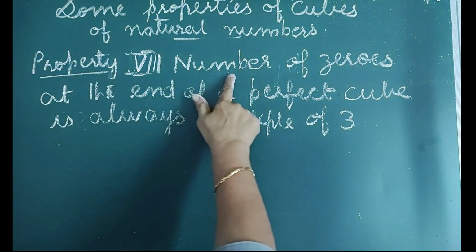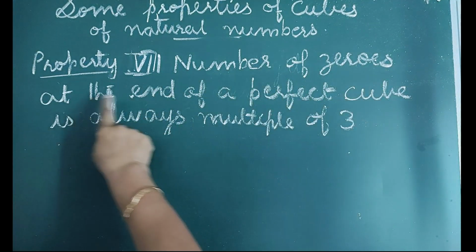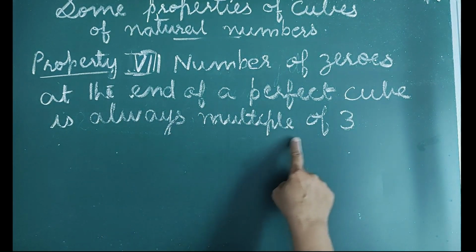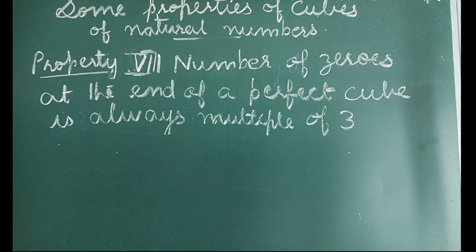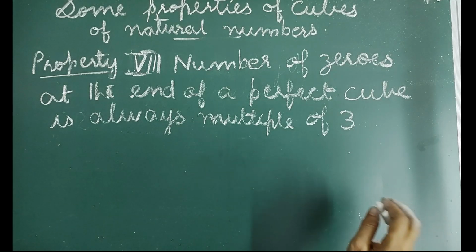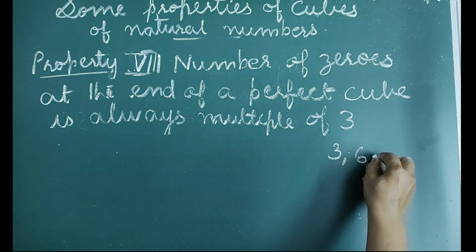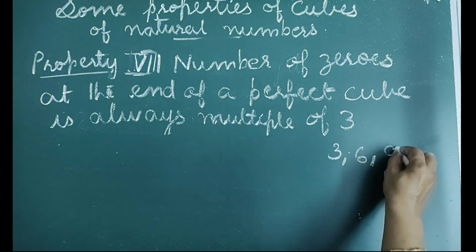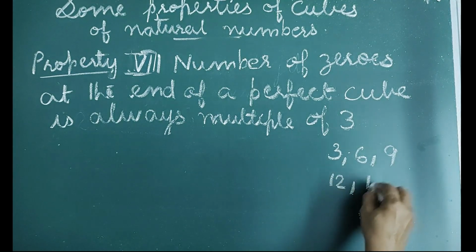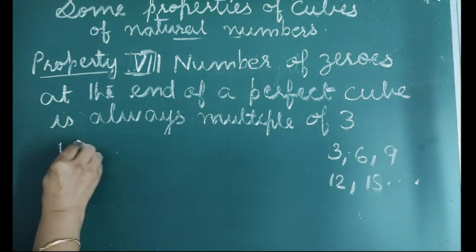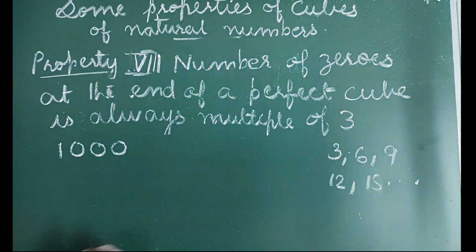Next property, number of zeros at the end of a perfect cube is always a multiple of 3. That is, the number of zeros at the end of a perfect cube can be 3, 6, 9, 12, 15, etc. For example, we know 1000 is a perfect cube.